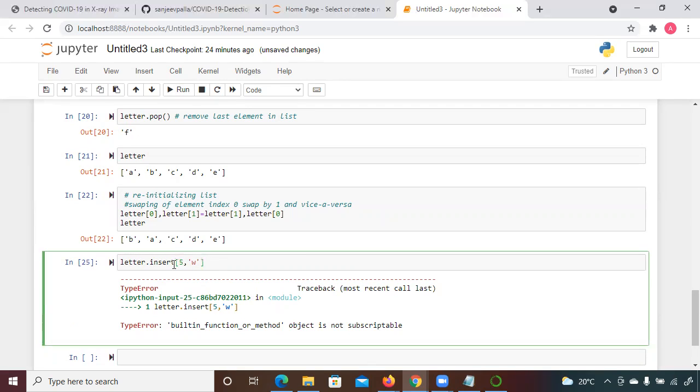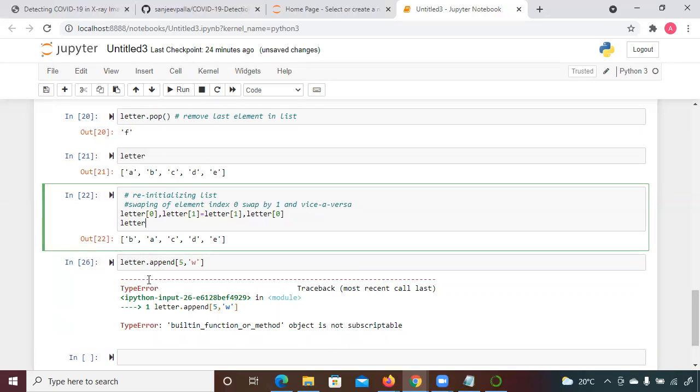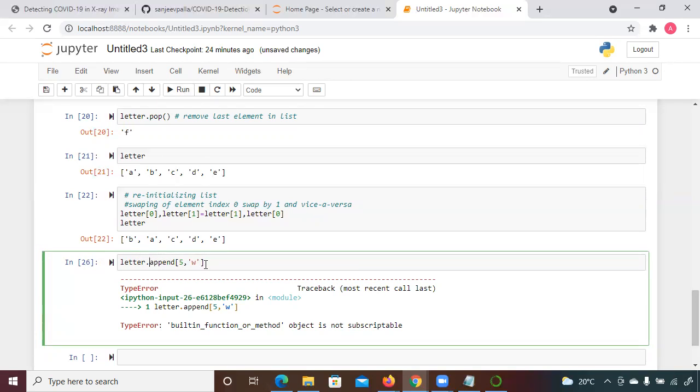Let me try with another one. Instead of insert, we can use append. We can do it like this as well.